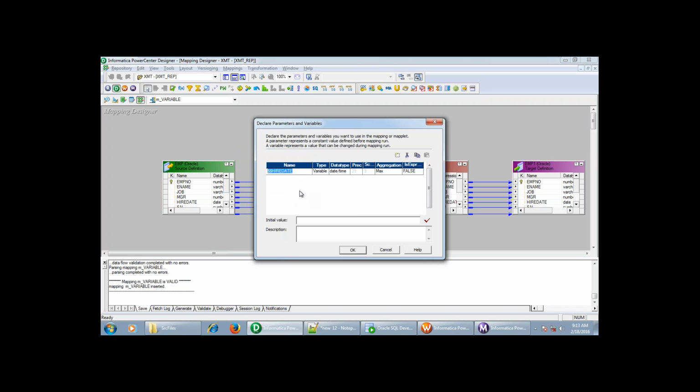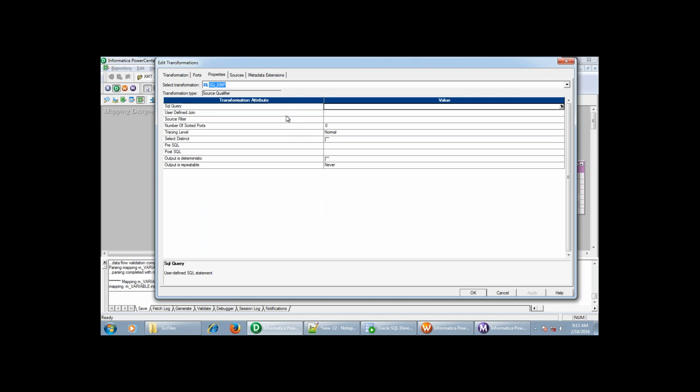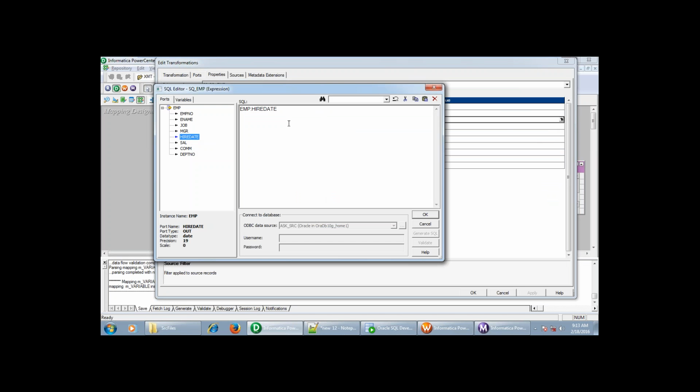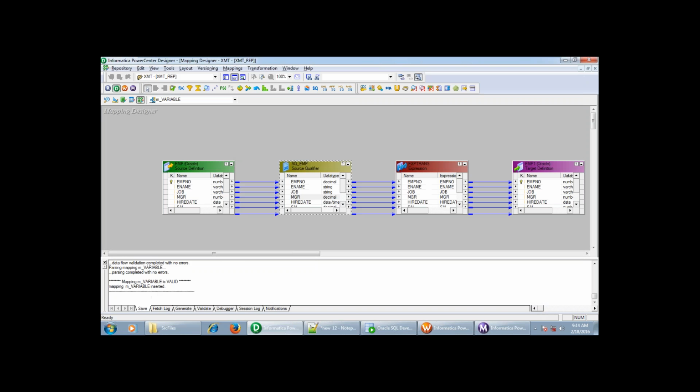Now I will add the condition in the source qualifier. In the source qualifier, I'm going to add the condition that the hire date should be greater than this value. Select OK, save it. So we have added one filter condition.